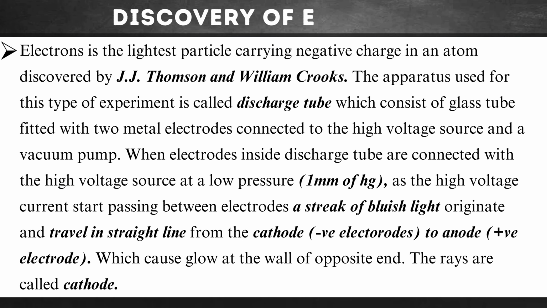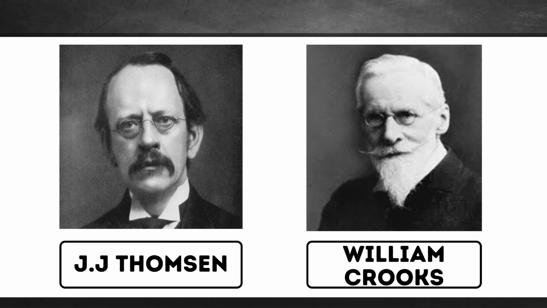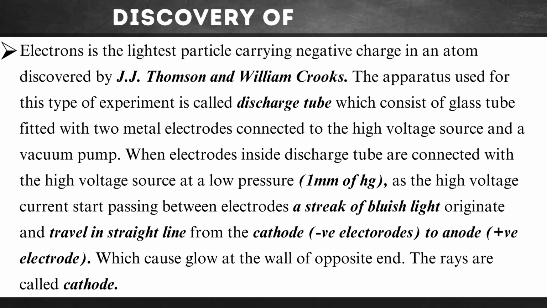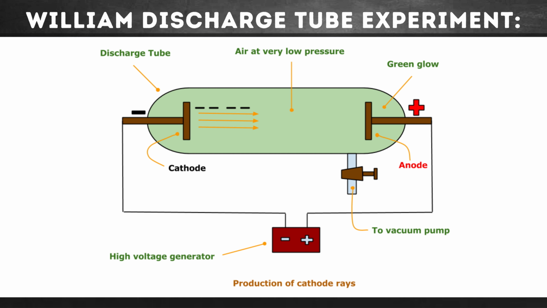So today we will talk about the discovery of the subatomic particles of an atom. First, the discovery of the electron. The electron is the lightest particle carrying negative charge in an atom, which was discovered by J.J. Thomson and William Crookes. The apparatus used for this type of experiment is called a discharge tube, which consists of a glass tube fitted with two metal electrodes connected to a high voltage source and a vacuum pump.